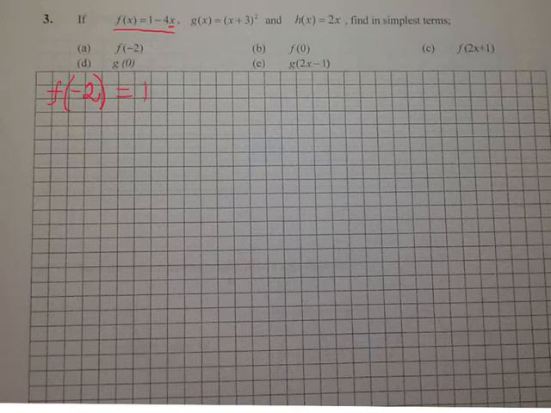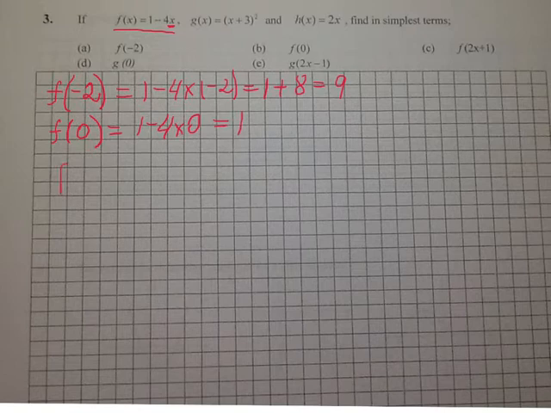So it will be 1 minus 4 times minus 2, which gives me 1 plus 8, and the answer is 9. Next one is f of 0. For x, I will plug in 0. It will be 1 minus 4 times 0, and the answer is just 1.